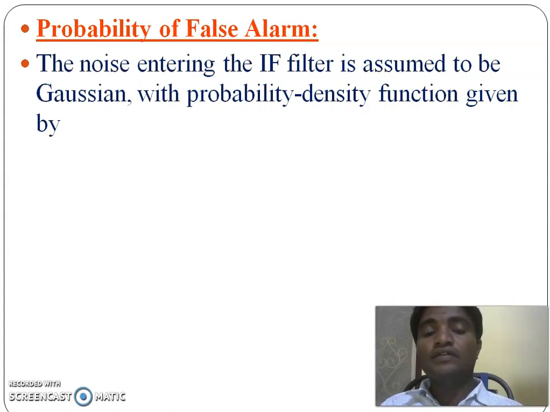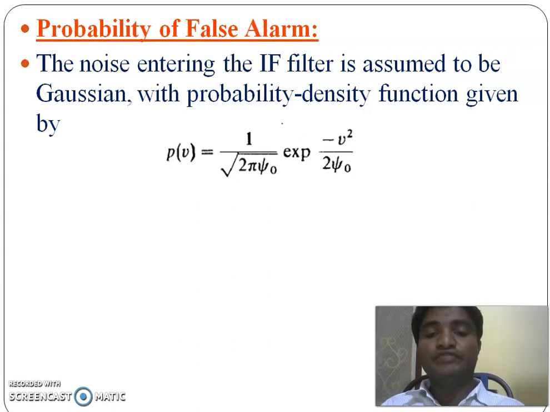Suppose the noise entering the IF filter is assumed to be Gaussian, with the probability density function given by P(V) = 1/square root of 2 pi psi naught times e power minus V square by 2 psi naught.